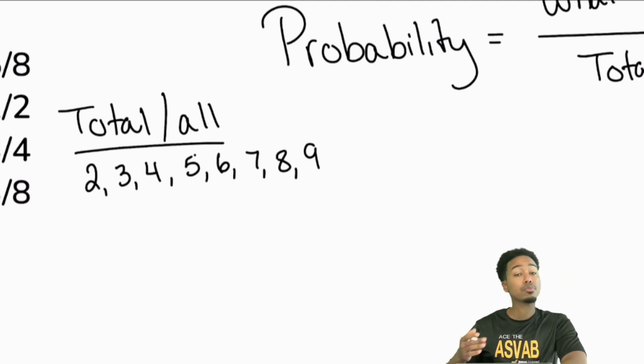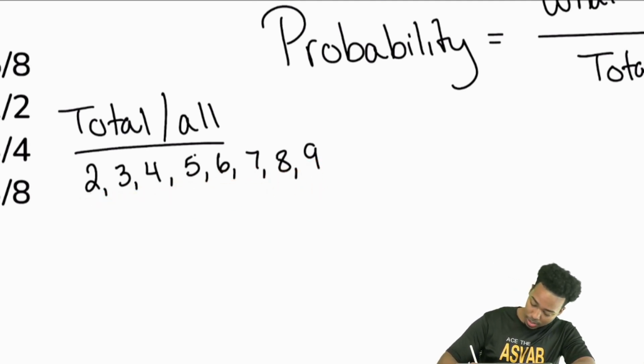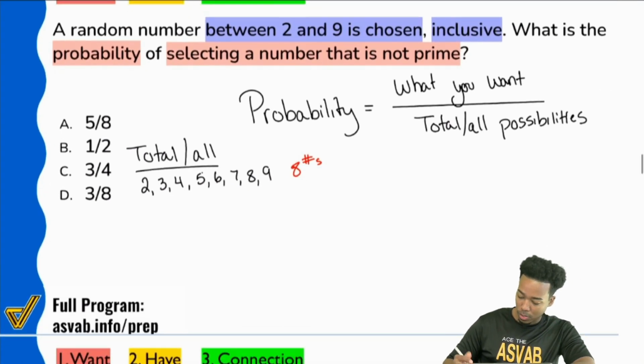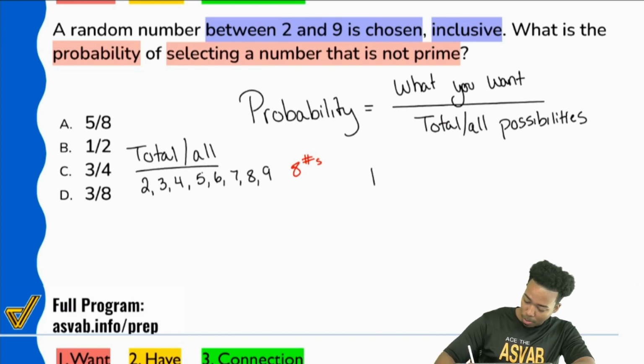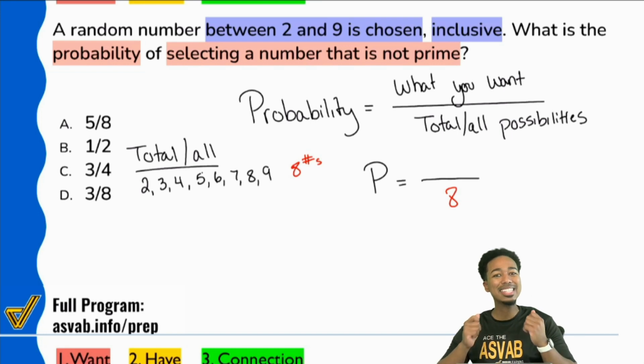Let's just go ahead and do some simple counting here. 1, 2, 3, 4, 5, 6, 7, 8. 8 total numbers. So again, this is 8 numbers. And so that's what the total is going to be. So my probability is going to equal a fraction. And on the bottom, we're going to have 8 total possibilities, because there's 8 different numbers that you can choose from. From 2 to 9, it's 8 different numbers.